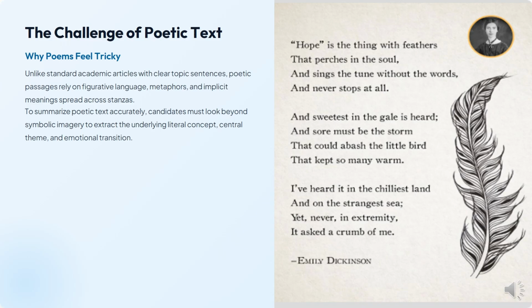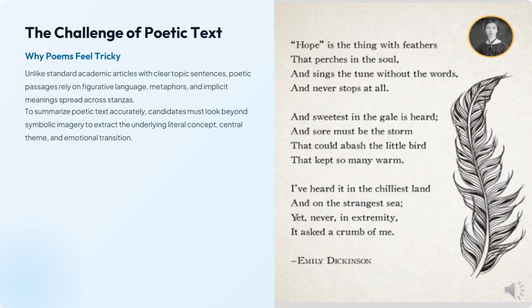To summarize poetic text accurately, candidates must look beyond the symbolic imagery to extract the underlying literal concept, central theme, and emotional tone. For understanding a poem, you need to know what the poem's theme is. Some poems are based on a nostalgic theme, and some have a happy vibe. So you need to classify the vibe of the poem, and that's how you're going to attempt this question.